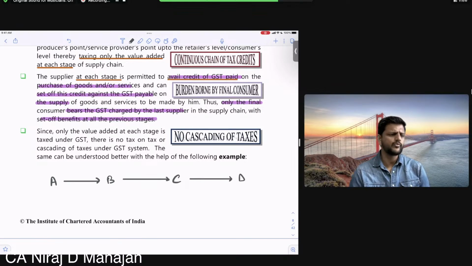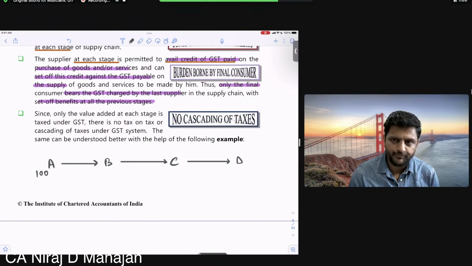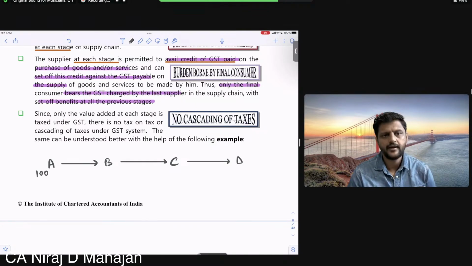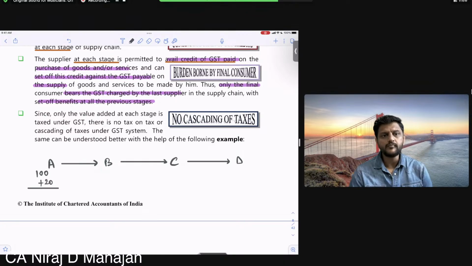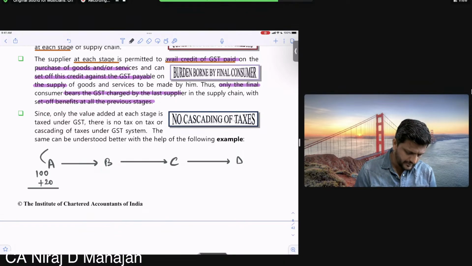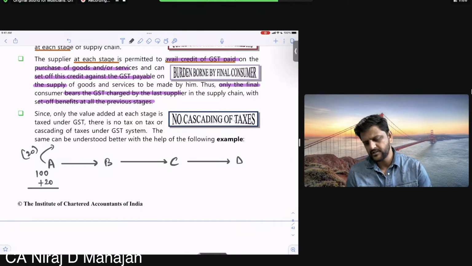Okay, we'll just give a small example. I'll not write this down in the notebook right now, but let us say I'm just going to give you a simple example. A charges, after his profit margin but before taxes, 100 rupees. And takes, let us say, tax of 20 rupees. So A paid to the government 20 rupees, right? But this 20 rupees, is it from the pocket of A? Tell me this. No, isn't it?